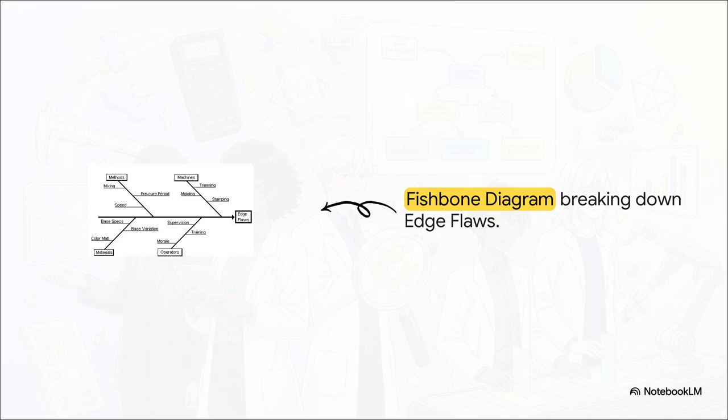Okay, so after identifying what the biggest problem is, we need to figure out why it's happening. Enter the cause and effect, or fishbone diagram. The whole point of the Ishikawa diagram is to exhaustively map out root causes before anyone jumps to conclusions. Let's say you have a problem like edge flaws. We don't just point fingers, right? We branch out into specific categories: methods, machines, materials, and operators. Is the pre-cure period wrong? Is there base variation in the color material? Maybe it's a training issue. This tool prevents that dangerous tunnel vision and ensures we explore every single possible root cause.